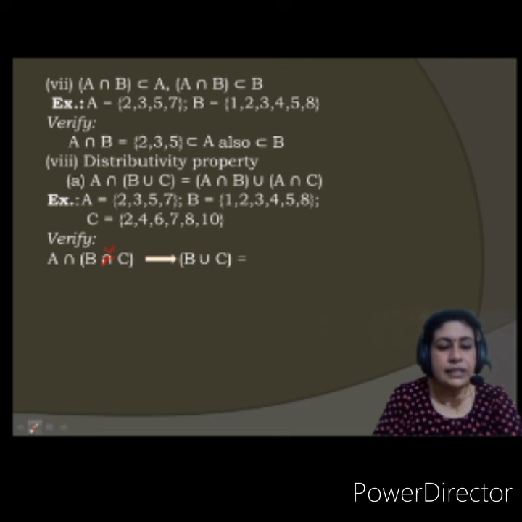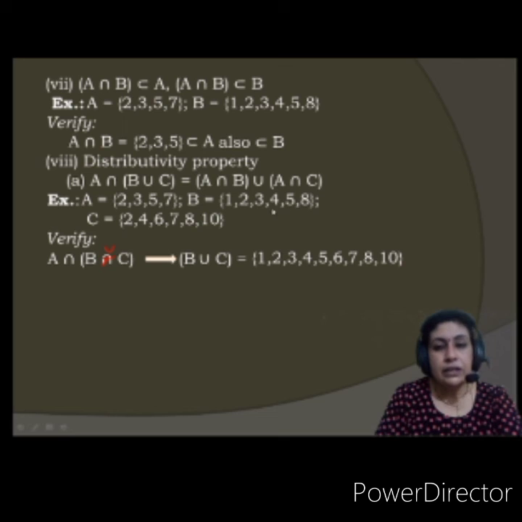Union means all the elements from B or C. So 1, 2, 3, 4, 5, 6, 7, 8 and 10. This is B union C.